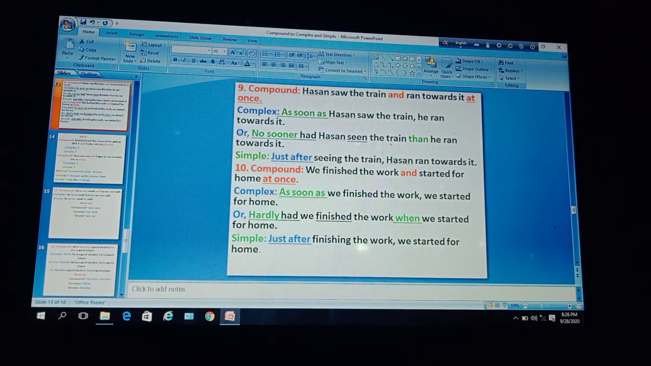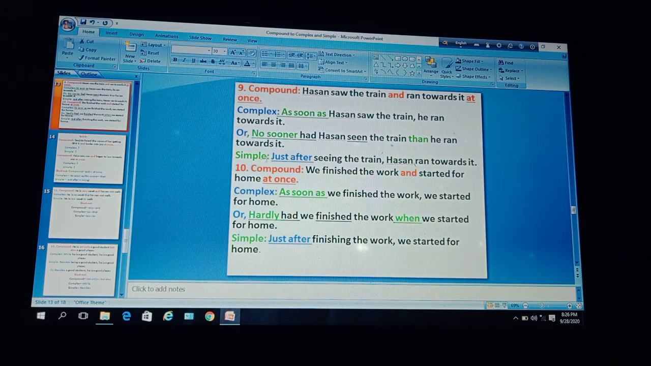Or you can use no sooner here. No sooner had Hassan seen the train than he ran towards it. Dear learners, you must notice that after no sooner you have to use had, then the V3 form of the principal verb, and then you have to use than. Or you can also use hardly or scarcely here. If you use scarcely or hardly, then you have to change it with when or before.